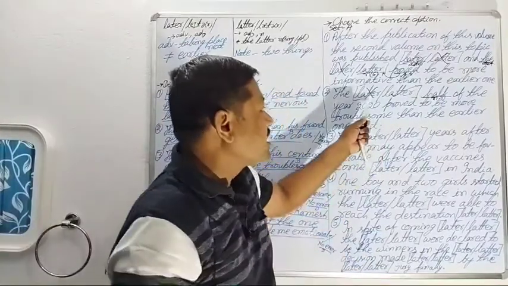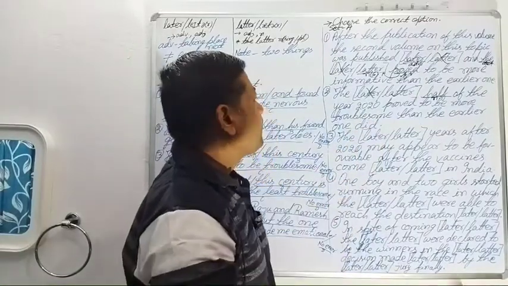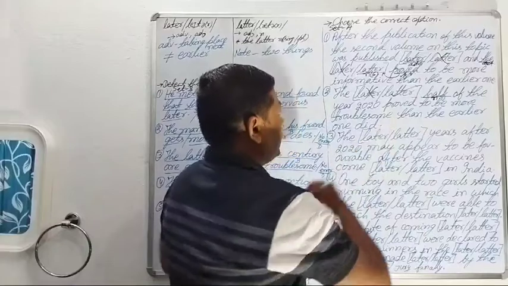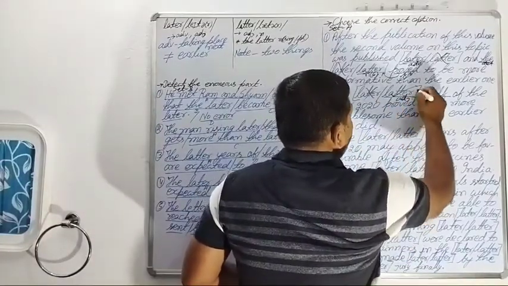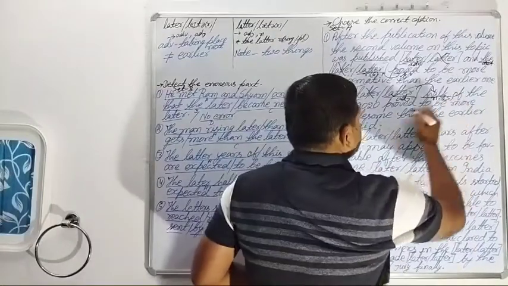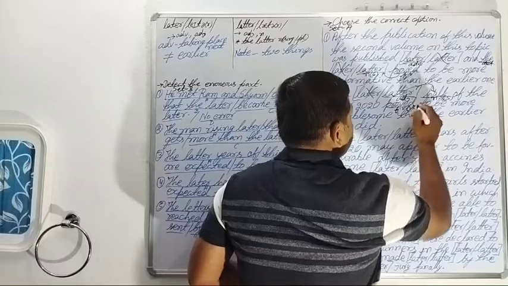That very duration is being represented here. So the latter half of the year 2020 proved, and this latter is working here as an adjective qualifying the noun half, and this half is working as the subject and its finite verb is proved, that is V2.